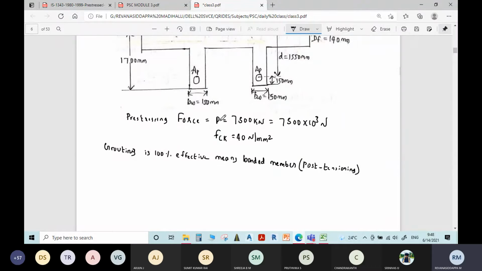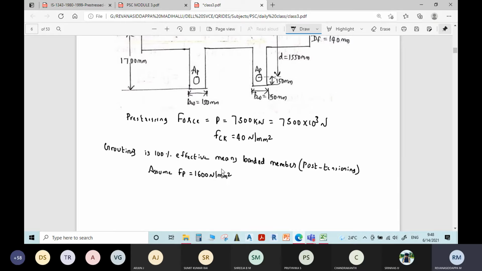Using the pre-stressing force as well as the stress in the steel, you can find the area required. So assume Fp is equal to 1600 Newton per mm square.